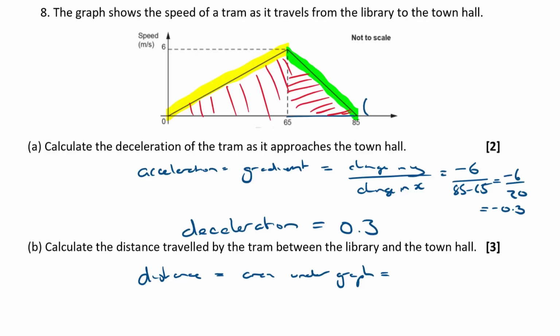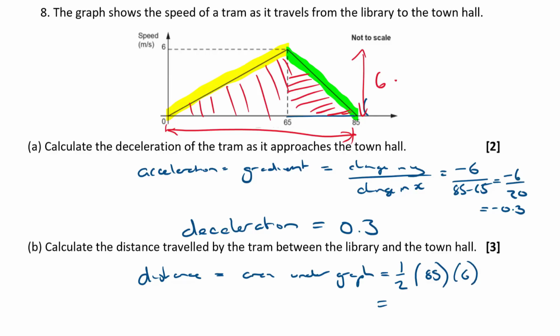So you can use the baseline all the way across from there to there, which is 85, and the height of the triangle is 6. So I'm just going to work it out as one big triangle, half baseline of 85 and a height of 6. So half 6 is 3 lots of 85, 240, 255. 255, and what's the units? It's in meters per second and seconds, so that's going to have to be meters then, isn't it?